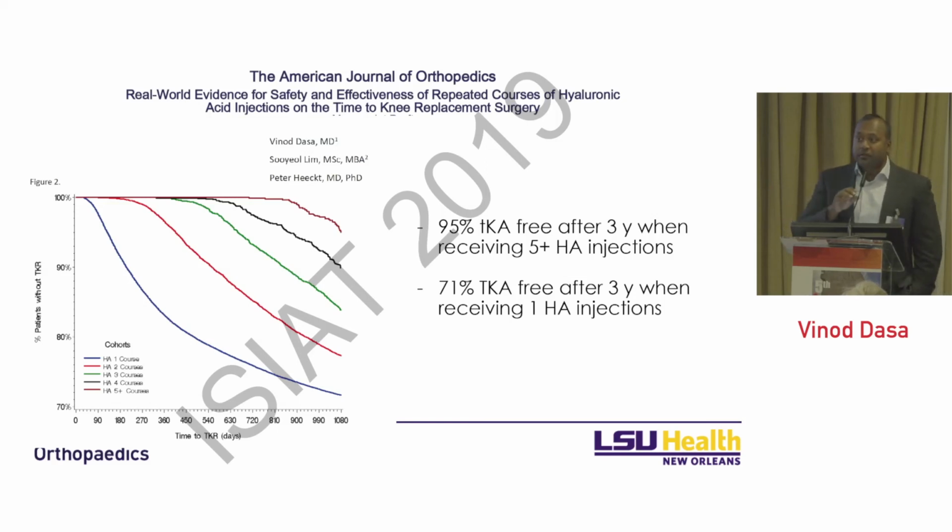Now, I have a couple slides I didn't put up. We're in the process of submitting a manuscript actually next week, looking at the cost effectiveness of HA injections compared to total knee replacement and steroids. And what we found was HA injections had a significantly reduced impact on cost compared to steroid injections and total knee replacement, as you would expect. Total knee replacement was our control. Additionally, what we found was far fewer complications in patients that received HA injections compared to steroid injections.